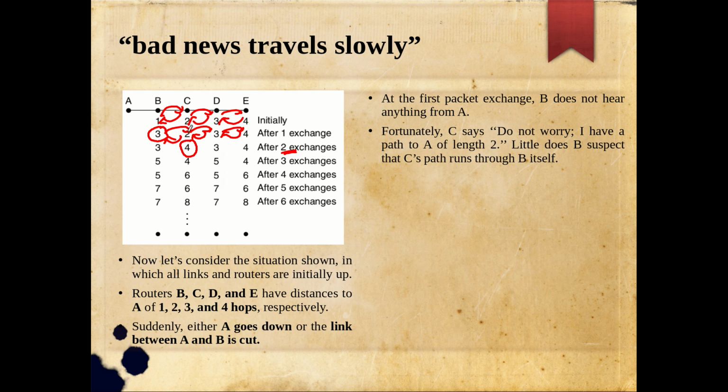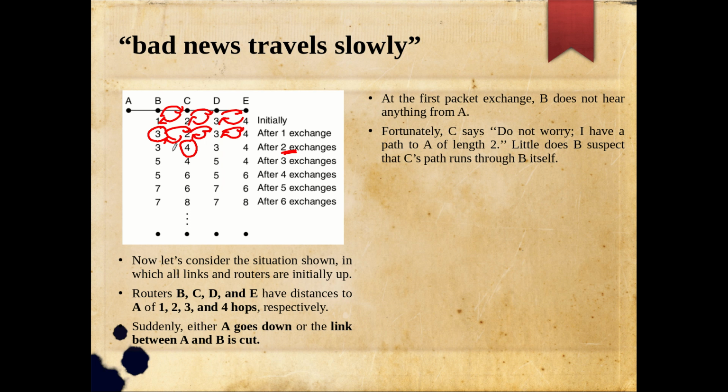C is getting wrong information, of course, from B saying that B is offering a path to A with a distance of 3. D is offering a path to A with a distance of 3. Now C can depend on either B or D to reach A, because both are offering the same distance, and C has only 2 links. So randomly C will choose either B or D, and what is that in distance value, 3 plus 1, because 1 hop to reach D and another 3 hops being offered by D. So like that it will update its distance information from 2 to 4, because this is 3 plus 1. So like that 4 is coming.